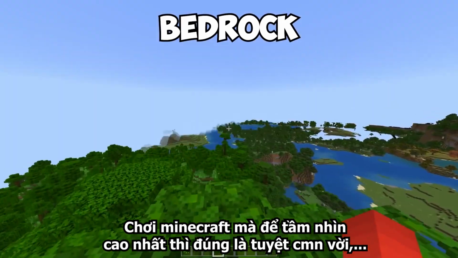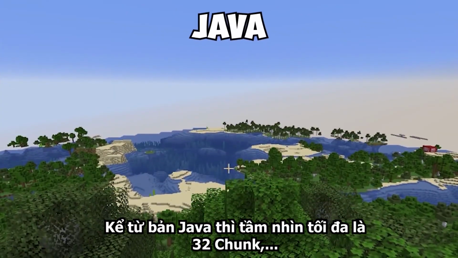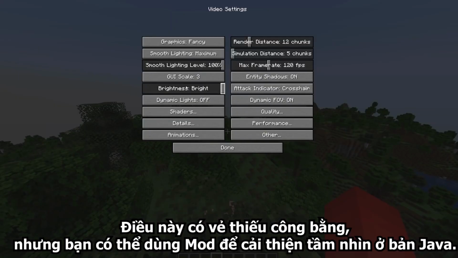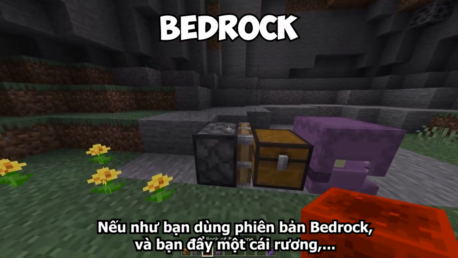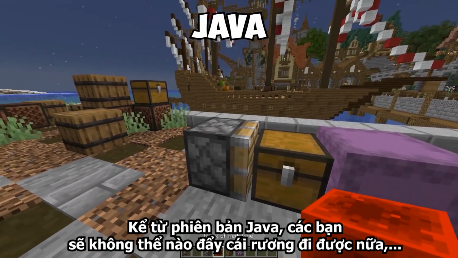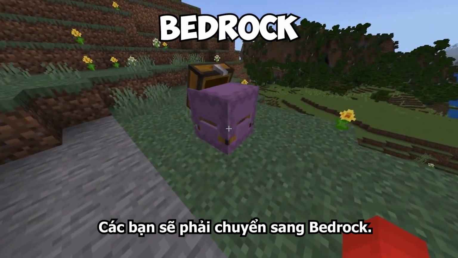Playing Minecraft at max render distance is a big flex, but that's a bit different between the two versions, since Java has a default max of 32 chunks, whereas Bedrock lets us play up to 96. Though in fairness, Java does have mods to increase this, might I add. If you're playing Bedrock and you push a chest into a shulker, this happens, which is an odd sight for sure, since in Java, we can't even push the chest in the first place. So if you want to create an abomination, you're gonna have to stick to Bedrock.